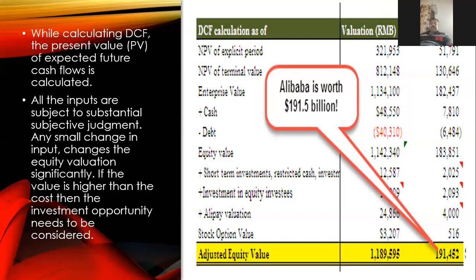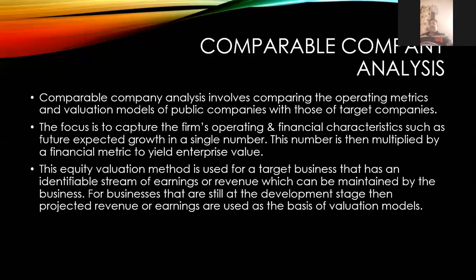Okay. Next. Second model in an equity valuation model. The second one is comparable company analysis. The name itself shows comparing with different companies.